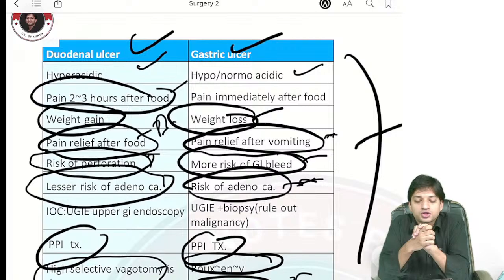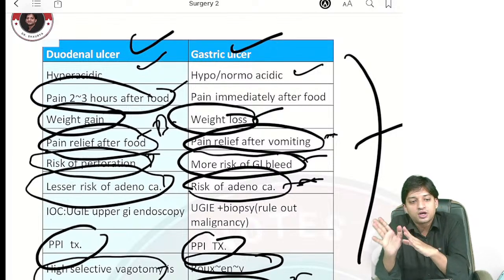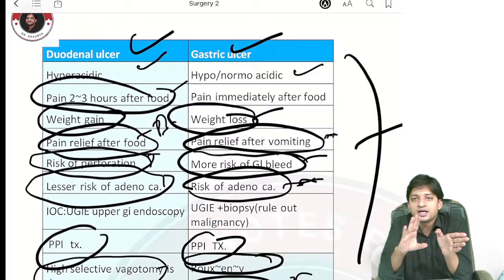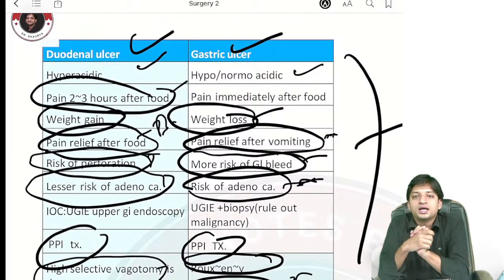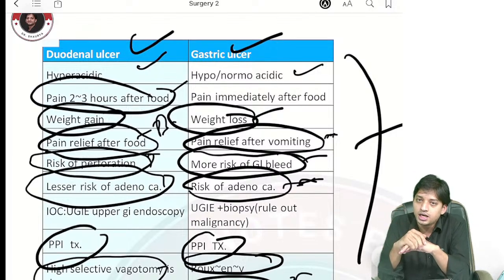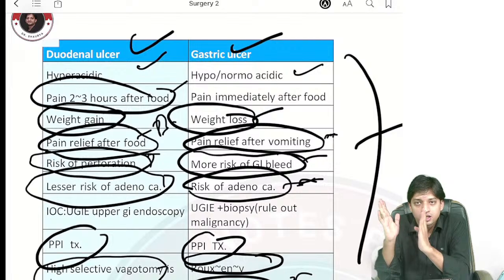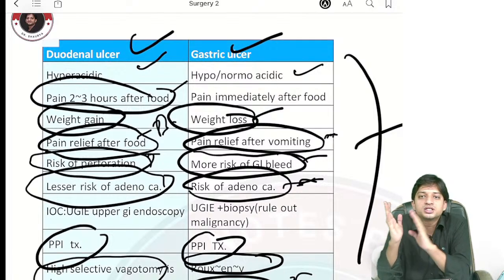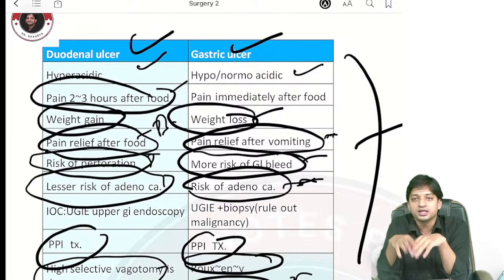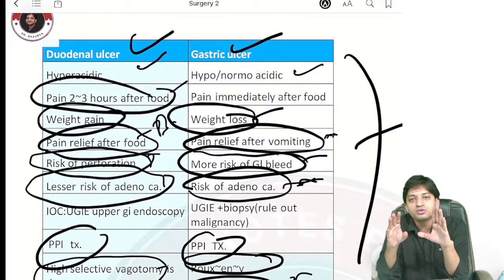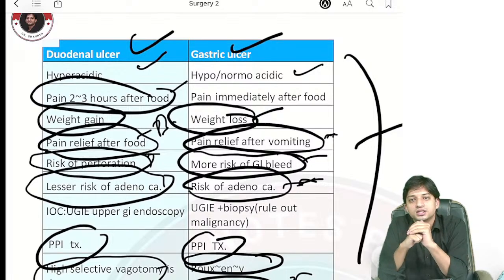Because in questions they have asked you many times very important things, that they will give you history of weight loss or weight gain, and they will expect you to answer which kind of ulcer it is. Very simple. Remember one law, that is acid irritates the ulcer. Now, if there is a gastric ulcer, acid is being secreted, right? Whenever the patient eats anything, acid will be released. Now this released acid will irritate the ulcer, right?